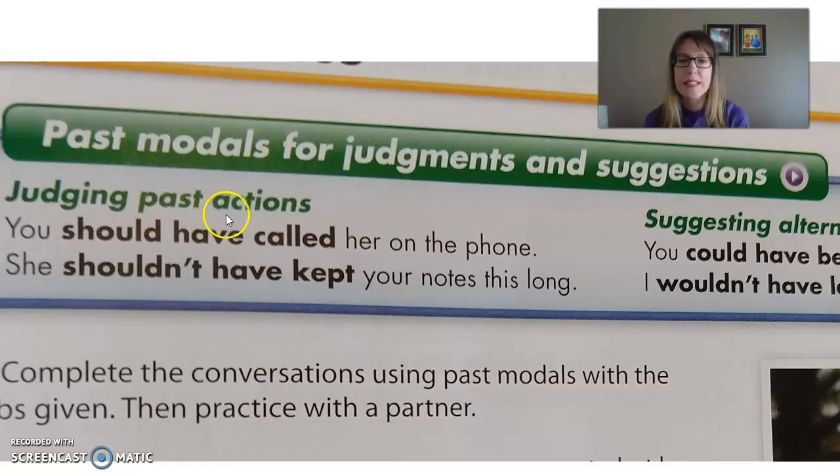Now, judging past actions. Do you remember when we judged ourselves, when we used should have or should not have to express regret? Well, this is kind of the same meaning, but instead of expressing personal regret, if you express that somebody else should have done something, you are judging them, and it's for the past. So if you talk about yourself, it's a regret, and if you talk about someone else, it's a judgment. So that's what this is. So look at the examples.